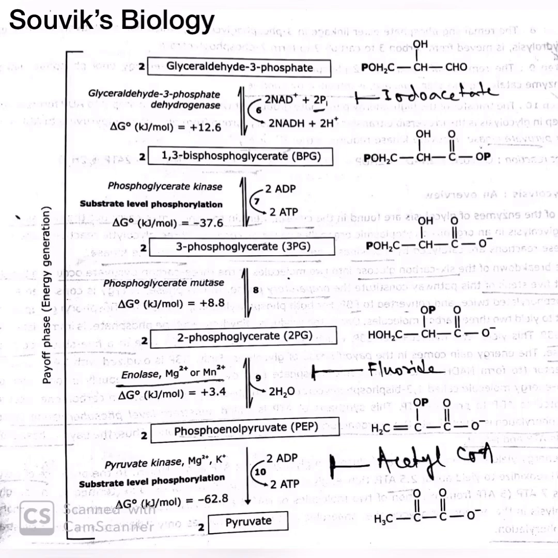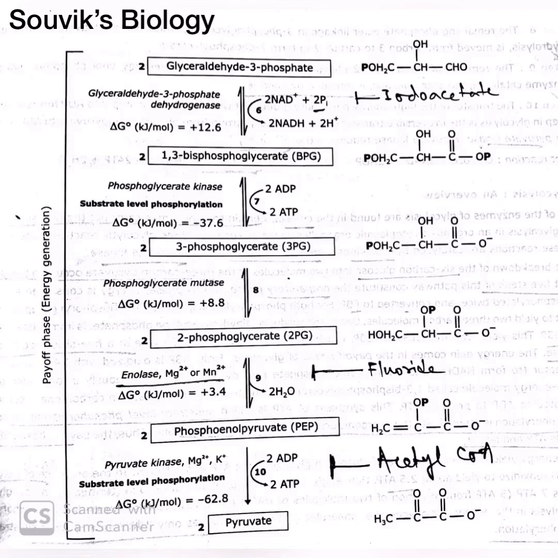We have to remember that among these 10 steps, step 1, step 3 and step 10 are irreversible and the remaining ones are reversible. Okay, so in this pathway there are 4 inhibitors; I mean 4 inhibitors can work. Where do they work? At first, in the conversion from fructose 6-phosphate to fructose 1,6-bisphosphate, citrate can be used as an inhibitor, and it inhibits the function of phosphofructokinase.